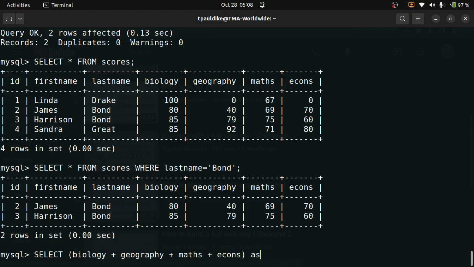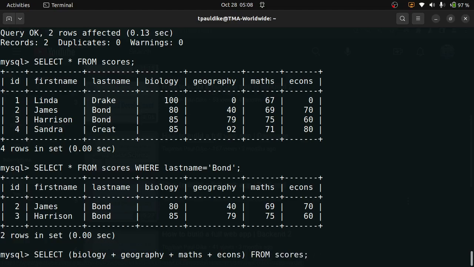Select it as, and what should it be, as total, from scores. I hope this is not too complex. I'm saying add these and name it total. I could choose not to put it as total, it will still work. If I take off this as total.